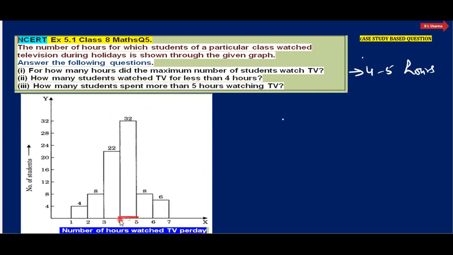Less than 4 hours देखिए इससे लेफ्ट चलना पड़ेगा. ये 22 and this is 8 and this is 4. सबको ऐड करिए. Add all these, you will get the answer here. That is 22 plus 8 plus 4.